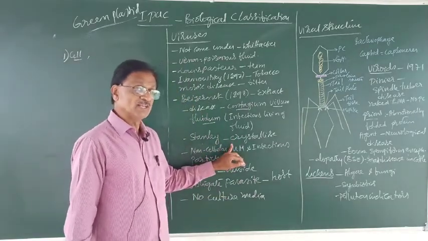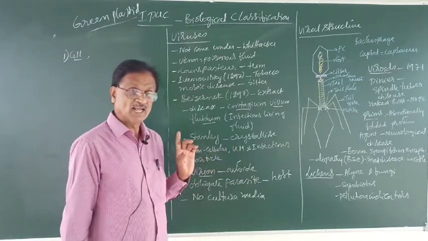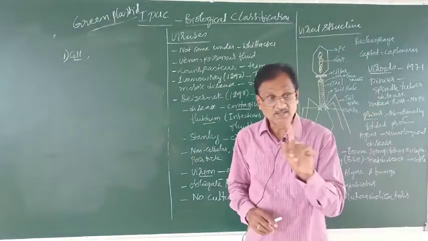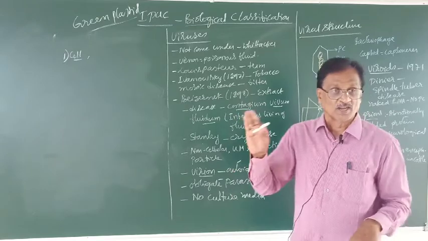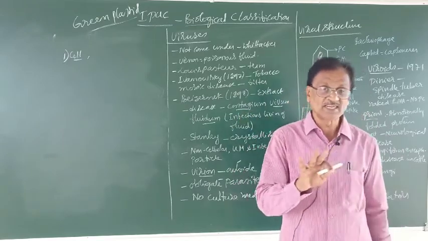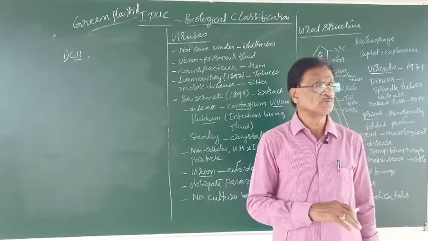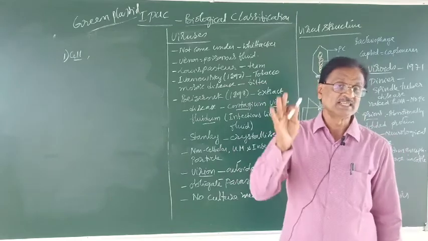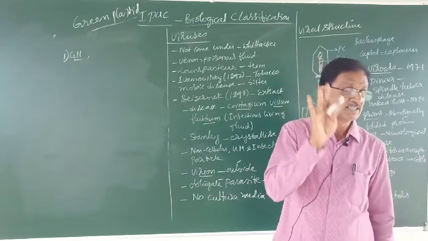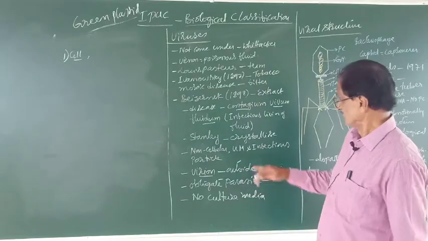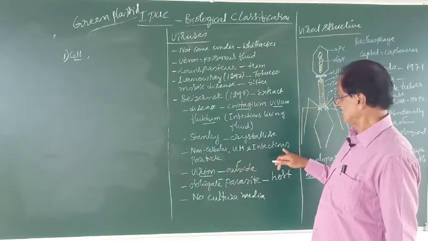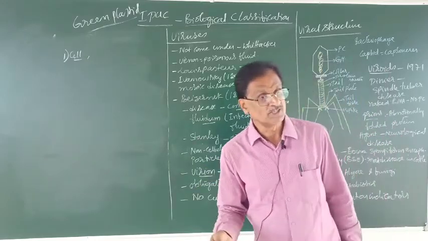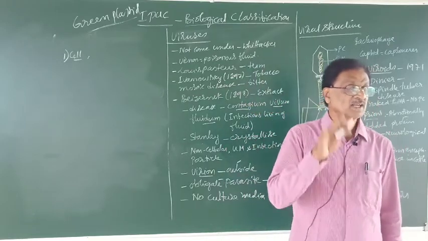Then, remember what the virus structure may be. Viruses are non-cellular, not a typical cell. They are ultra-microscopic; they cannot be seen under a compound microscope. They can be seen only under an electron microscope because they have a very fine structure. Then, it is an infectious particle. It is said to be infectious whenever it enters into the host cell.